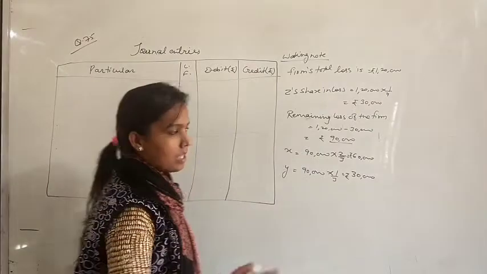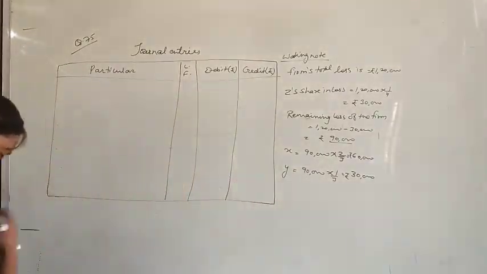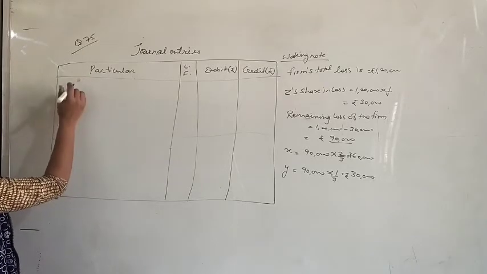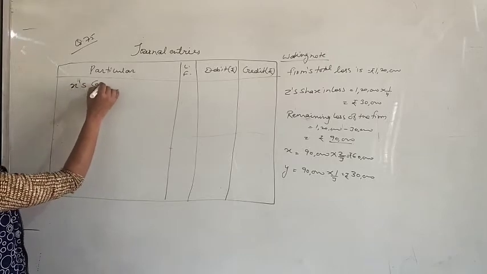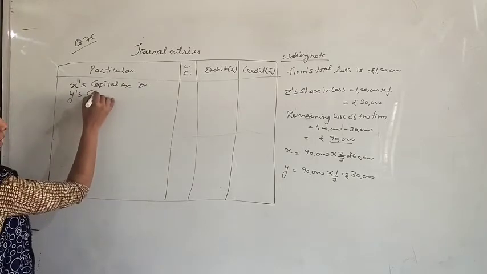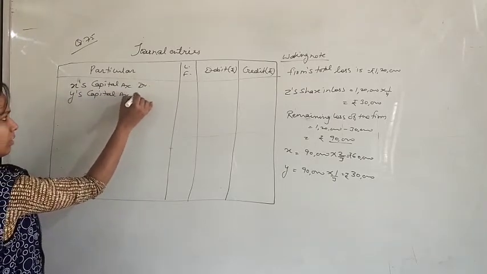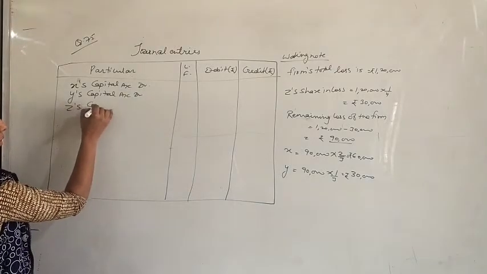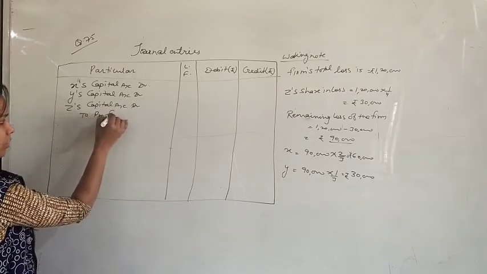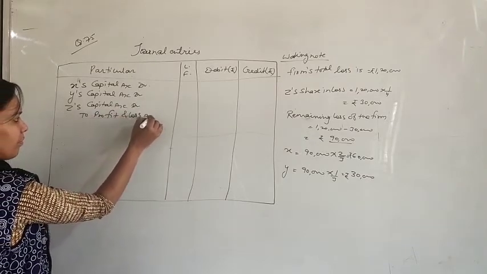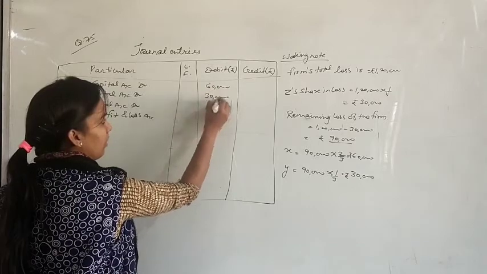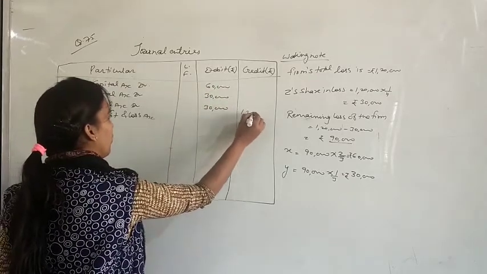So first entry we will pass for this loss distribution. In this we will write X capital account debit, Y's capital account debit, Z's capital account debit to profit and loss account. 60,000, 30,000, 30,000 and 1,20,000.